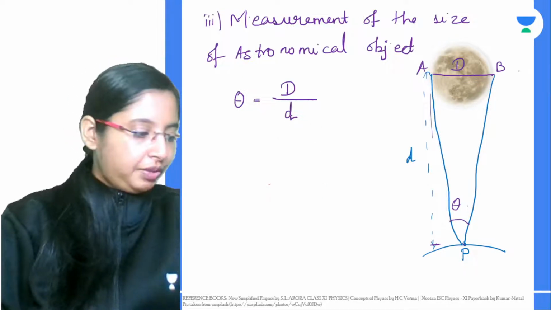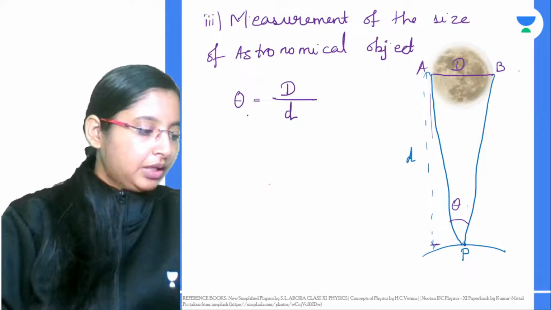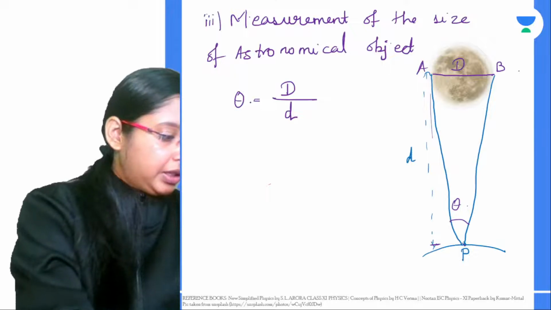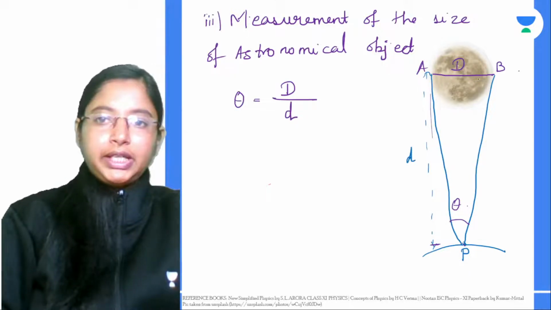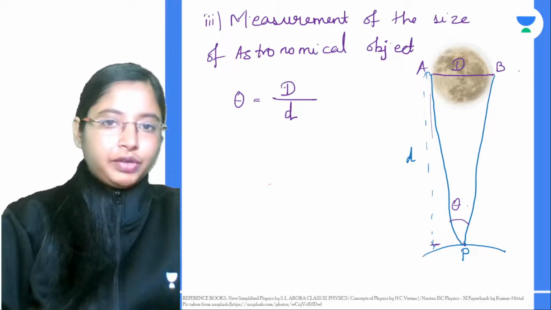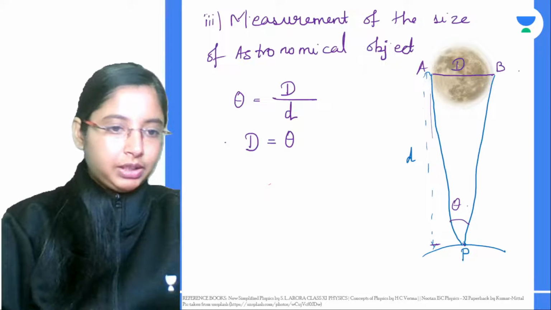From here, theta is very small, so this diameter that we are taking, we think of it as an arc of a circle. The diameter D is equal to theta into d.